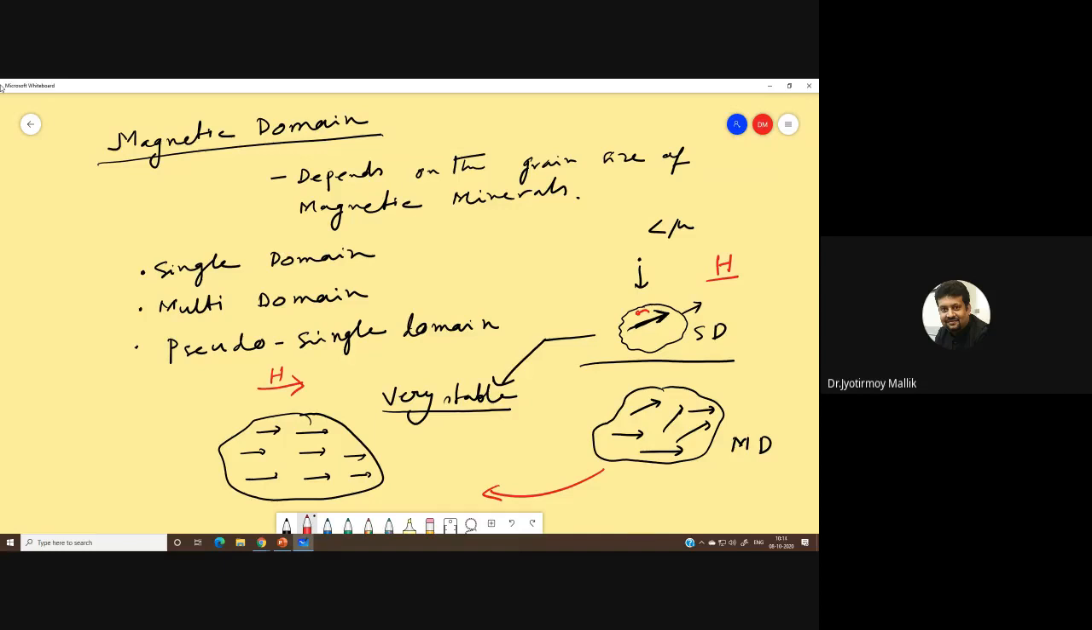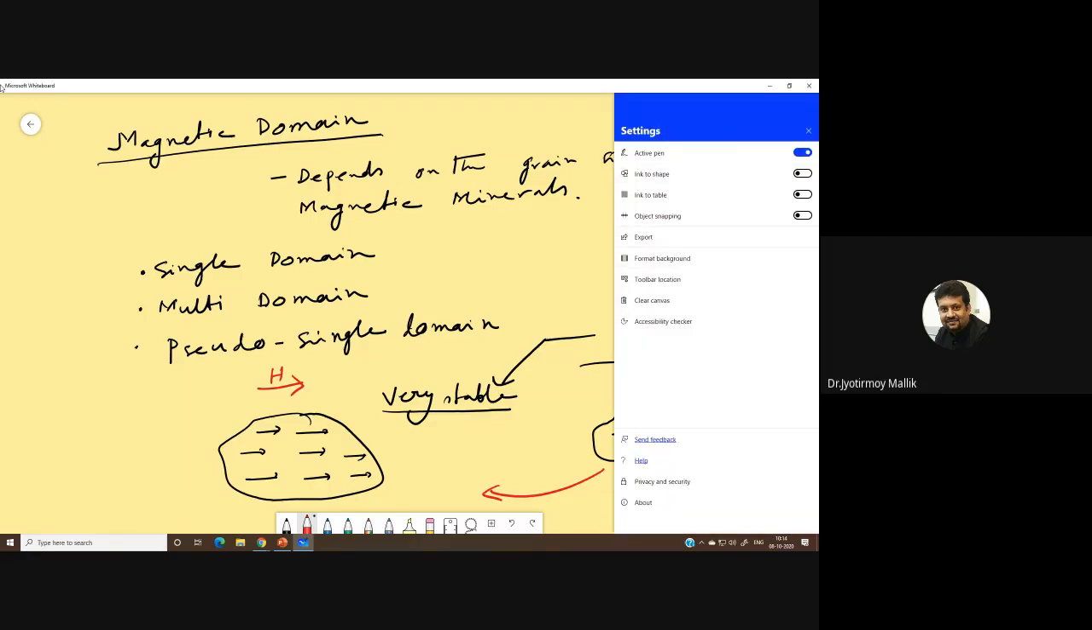And a pseudo single domain grain is somewhere in between. It has perhaps more than one magnetic moment, but the strength that you will require will be somewhere in between. So that is what we call a pseudo single domain grain, somewhere in between multi-domain and single domain.